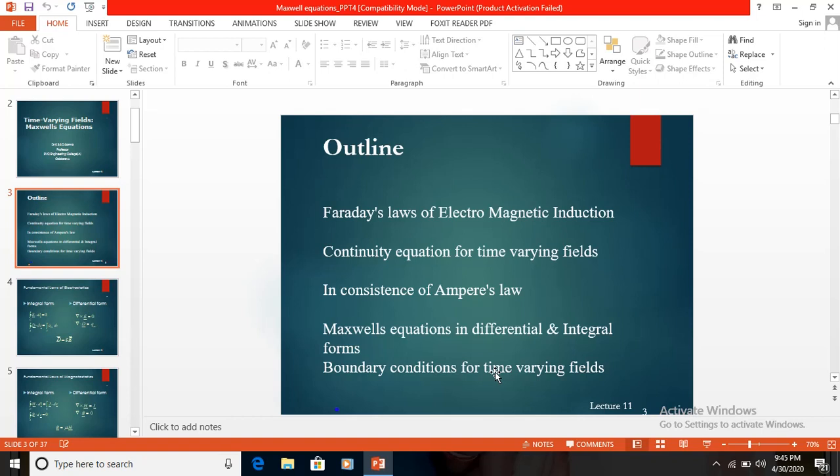These are the laws of Gauss, Faraday, and Ampere. In 1884, Oliver Heaviside and Willard Gibbs used vector calculus to reformulate Maxwell's equations into a simple representation.